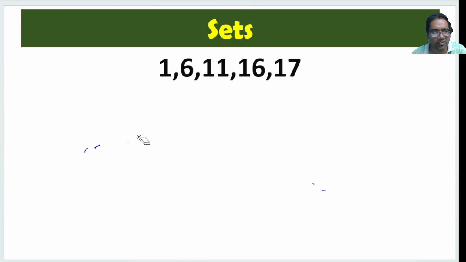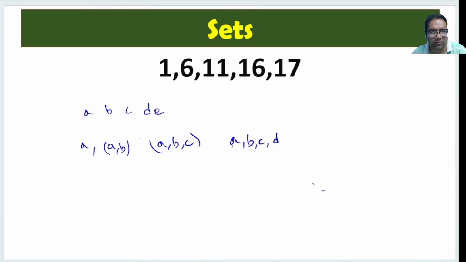Let's try to prove this also. How can we do that? Why is that happening? Let's take the same set A, B, C, D, E, and let's take five subsets: A; A, B; A, B, C; A, B, C, D; and A, B, C, D, E. These five subsets.